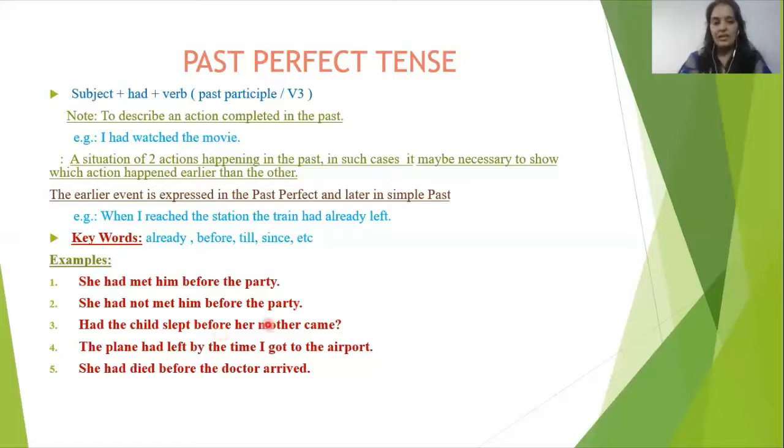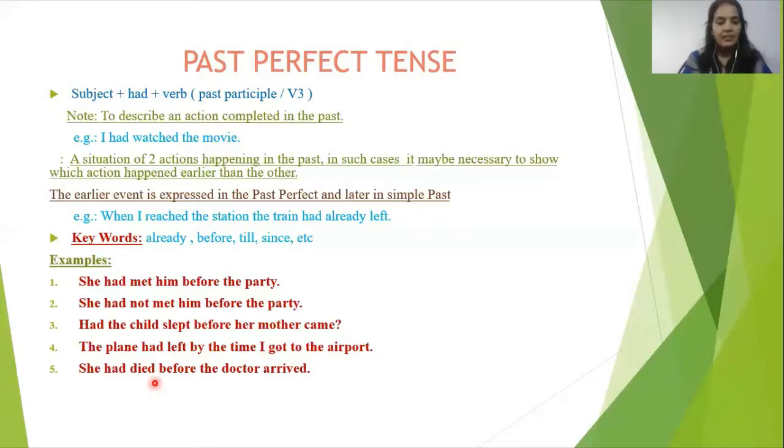Two actions are here. Child slept and mother came. We have written here "had" before the child slept. It means this work was done earlier. Okay. The plane had left by the time I got to the airport.